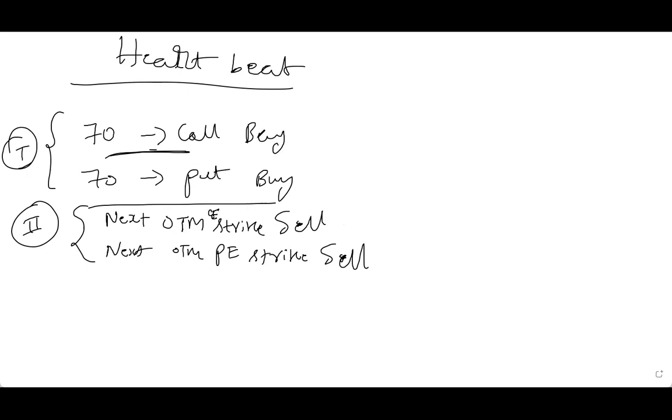See, I'm just buying one. This becomes a long strangle. For the long strangle, we are covering up, just like Prashant told, like a covered call. Just like a covered call, we are selling the next strike price call and the next strike price put.